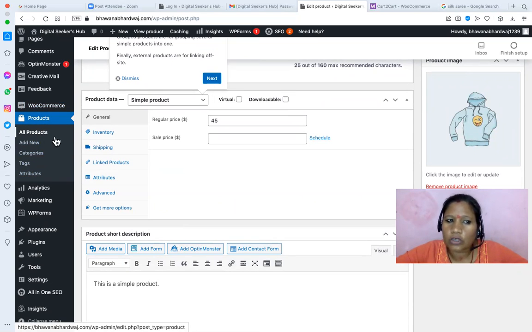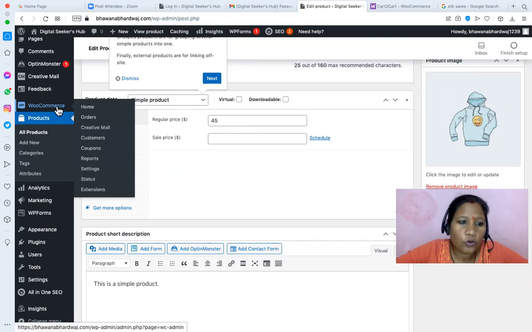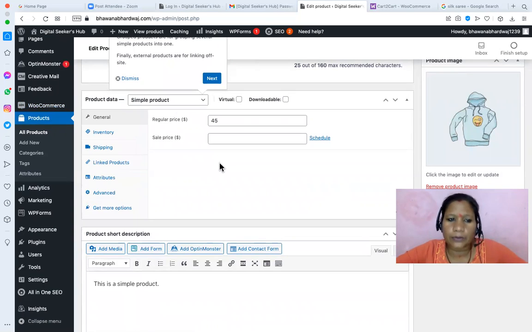Product section, all products, add, category tag, and here we are managing if it is coming in dollars. So we have to go and manage the settings. Here, can you see the settings? WooCommerce settings. The payment settings and all these things, you have to do the setting from here. Basic settings of your online store should be done initially from the settings, and then all the settings will be applicable here. So we will do a little bit of setting there, and then we will add the product.